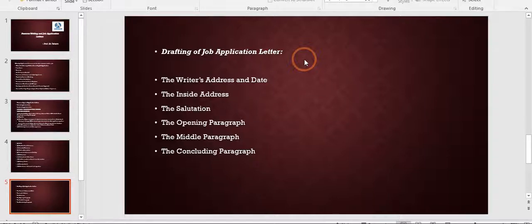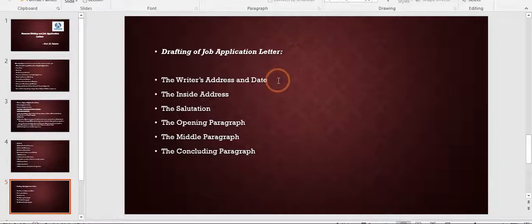Now children, when you are drafting a job application letter, you always have to keep one question in your mind: what do I have that can be profitable or beneficial to an employer or recruiter? Means what skills do you have that can be beneficial for their firm. With this question in your mind, you should always start writing a job application letter.